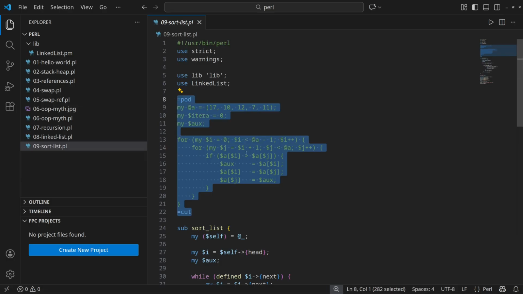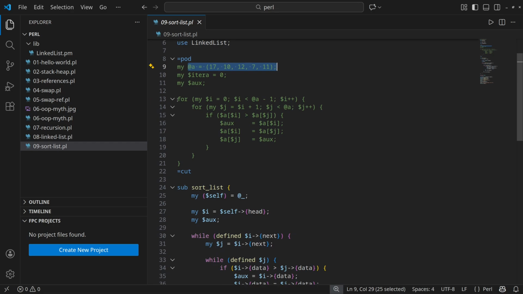To implement sorting on a dynamic list, we will base it on the bubble sort implementation for arrays. It has two loops. The first iterates from the start of the array to the second to last element. The second goes from the second to the last. Then each element from iteration i is compared with j. We check if it is greater, and if so, we perform the swap with the help of aux.